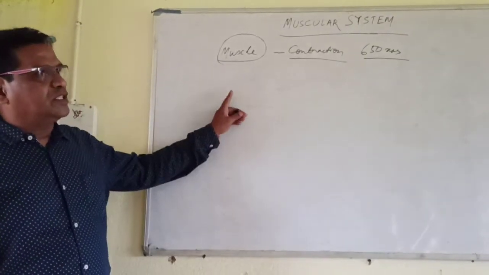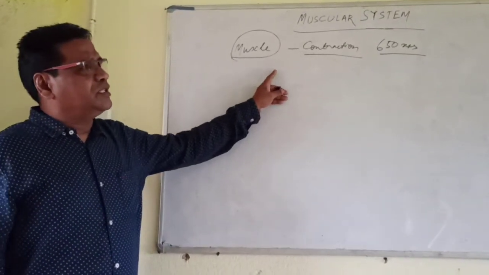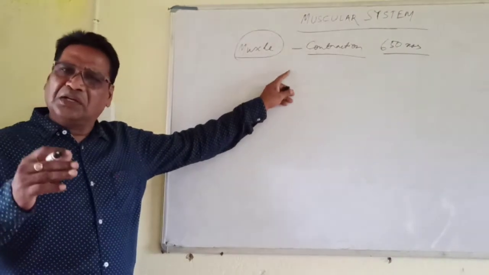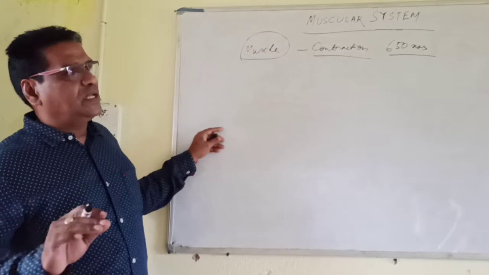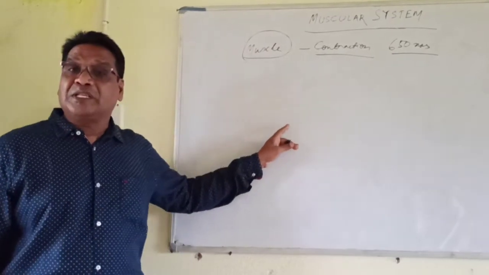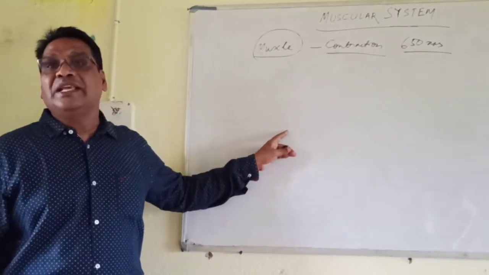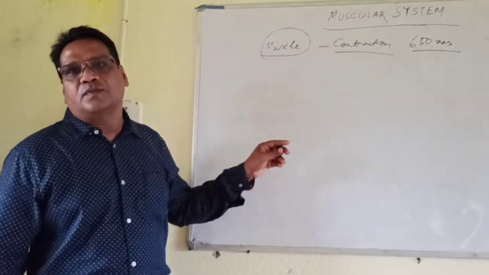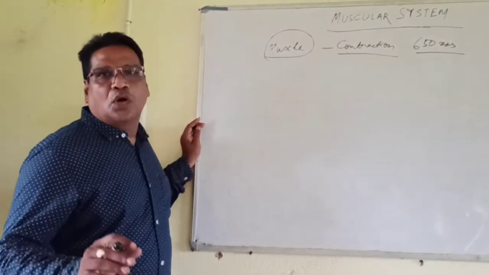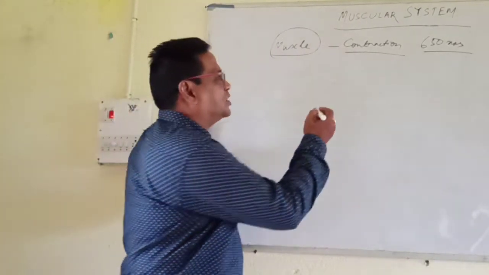These muscles are present in the internal and external structure of the body. Muscle is formed from specialized cells, and the composition of muscle is as follows.